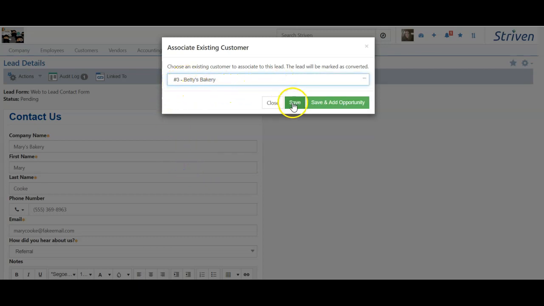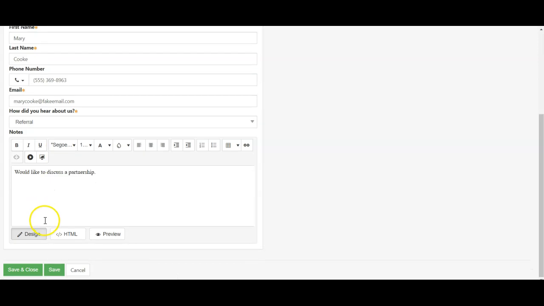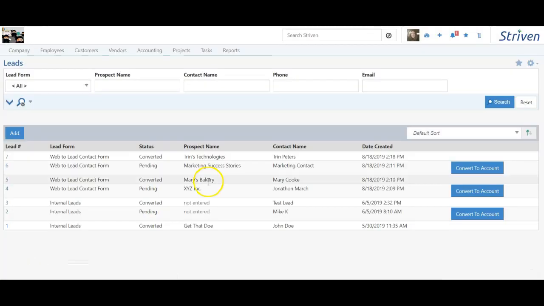From here, I can save or save and add an opportunity. For now, I'm just going to do save. Let's go back to our list. I can do that by just going down to the bottom and hitting save and close. Mary's Bakery is now considered converted since it's been associated with the customer.